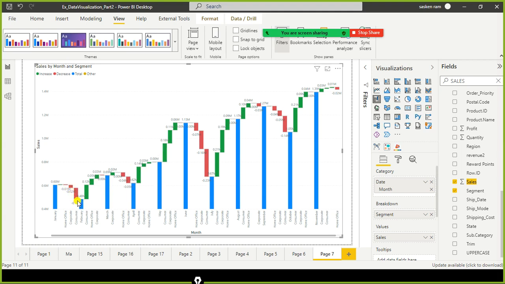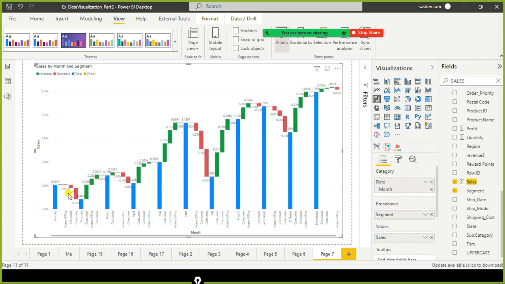The corporate, consumer and home office, we incurred loss. And what is this one? This one is segment. So your blank value is there. Probably we can ignore this one because of the blank values, and it keeps adding the values here.